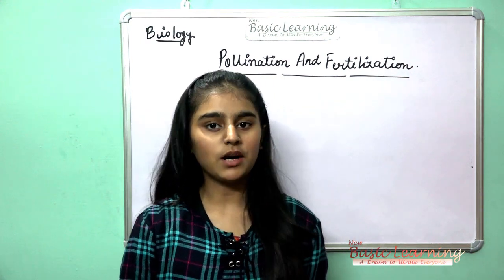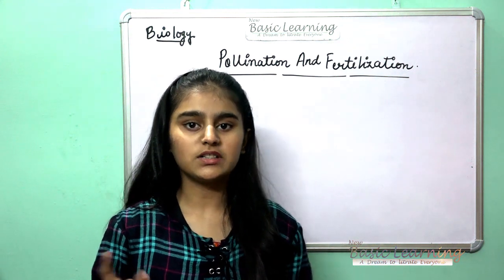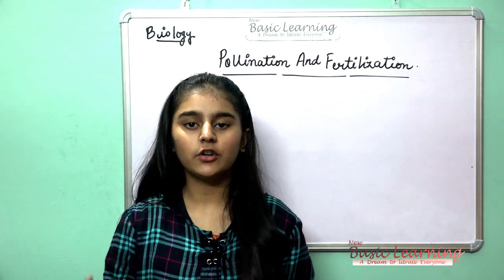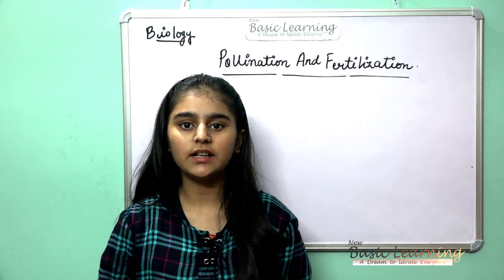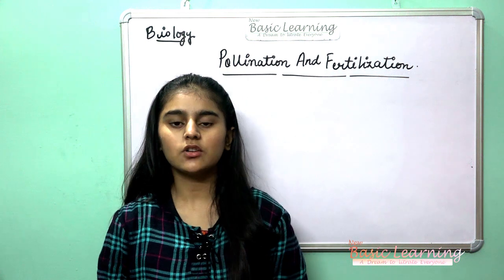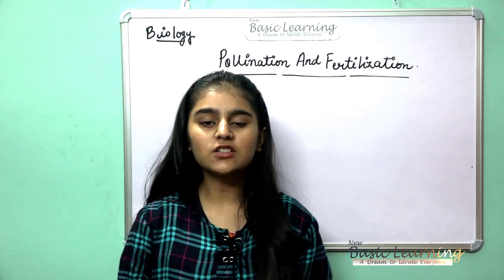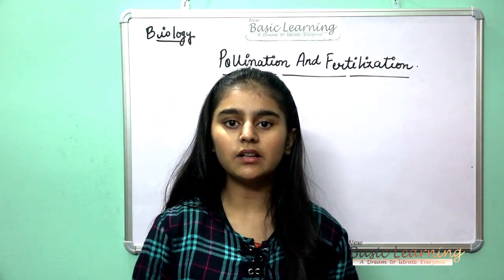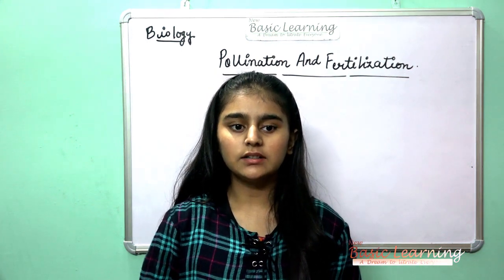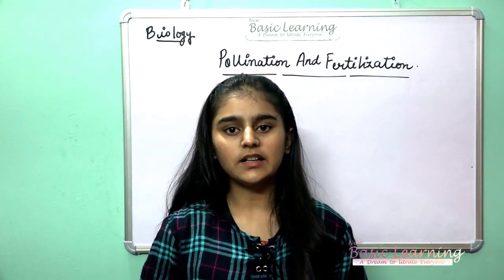So here I end part 1 of pollination and fertilization. In this part I have told you what pollination is, the two types of pollination, self-pollination and cross-pollination, and the disadvantages and advantages of both. In the next part I will tell you the agents of cross pollination: insect pollinated, wind pollinated, water pollinated, and some examples of cross pollination. And we will start the fertilization part, double fertilization, in the second part.